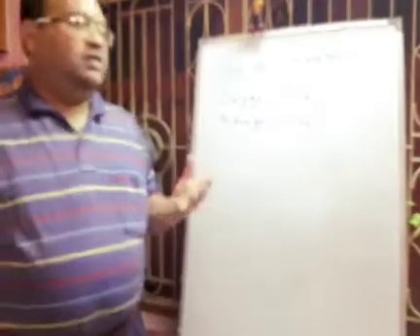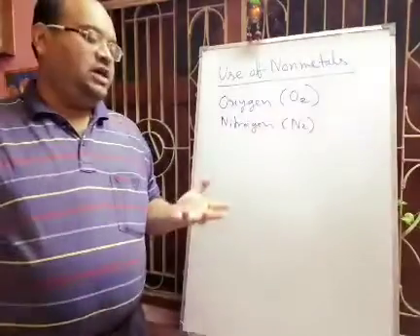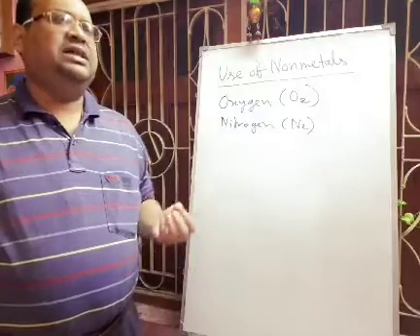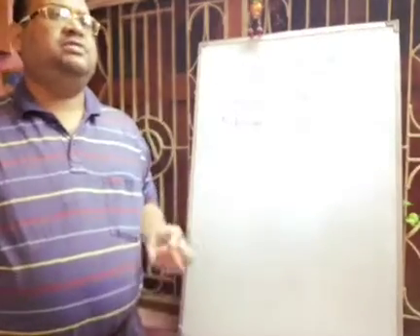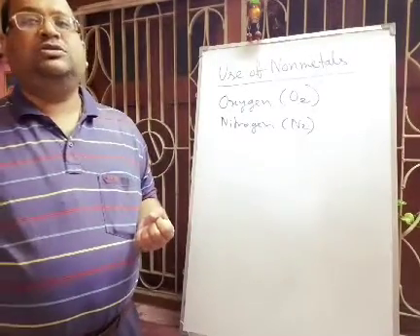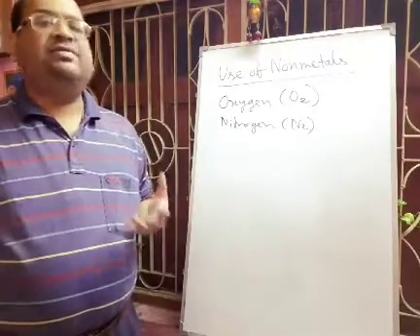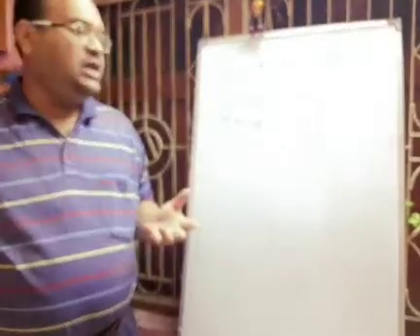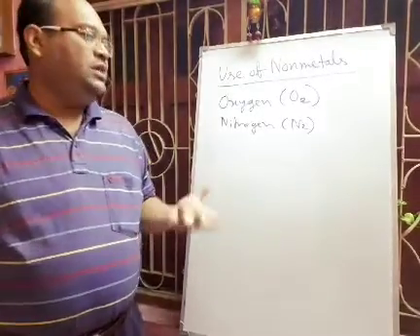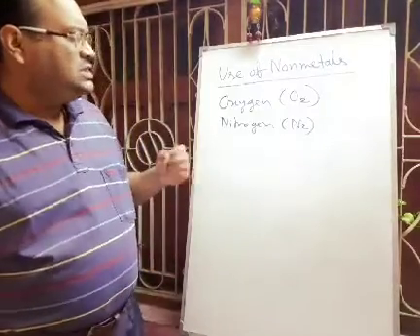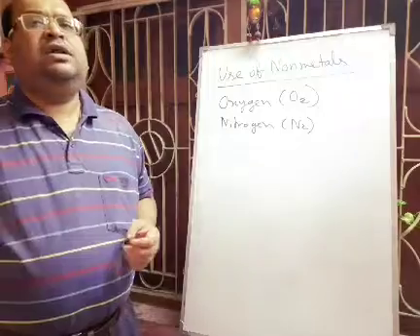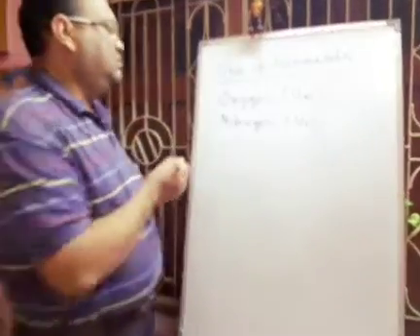And in electric bulbs also we are using nitrogen, because the glowing metal will not be oxidized in the inert atmosphere. This nitrogen can also be used for production of different types of compounds like ammonia, and fertilizers like urea. So this nitrogen has a huge number of applications. Next we will discuss another non-metal, that is carbon.